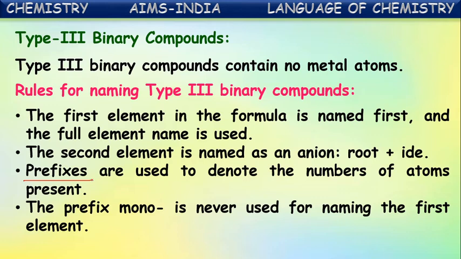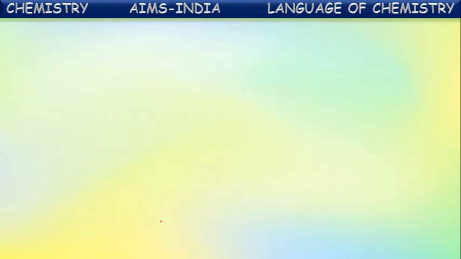Suppose there are two nonmetals and for the first nonmetal only one atom exists, then we need not use mono there. For the remaining ones, we use different prefixes which represent the number of atoms of that nonmetal in the molecule. Only for the single first element, we don't use mono.